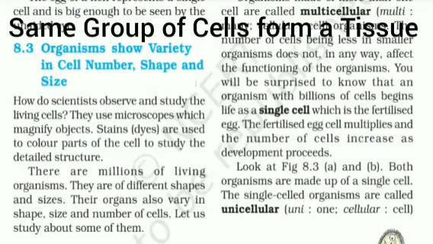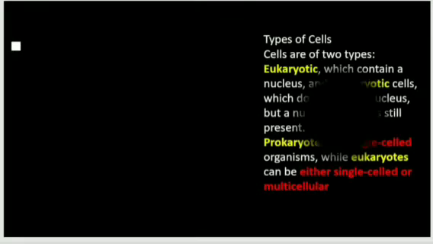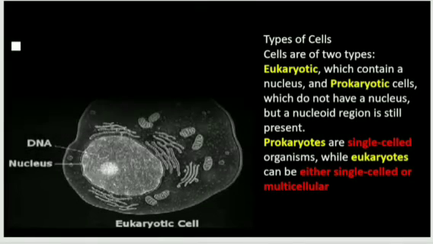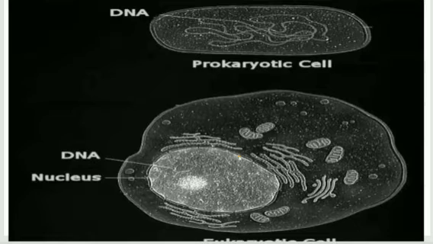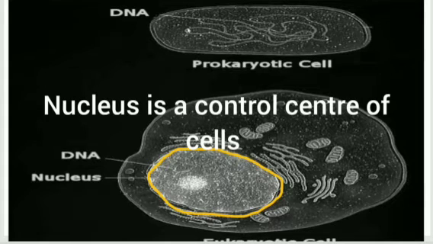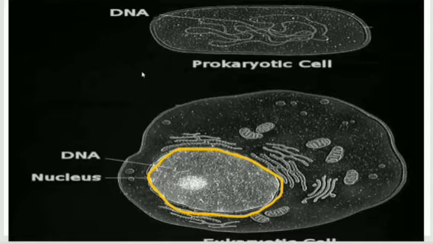Cells are classified into two types. The first one is the eukaryotic cell, containing a nucleus, and the second one is the prokaryotic cell. Eukaryotic cells have a membrane-bound nucleus. This is a nucleus. While in a prokaryotic cell, we cannot see any nucleus. There is no membrane like this. Prokaryotes don't have any bound nucleus, while here I can see this is a nucleus.